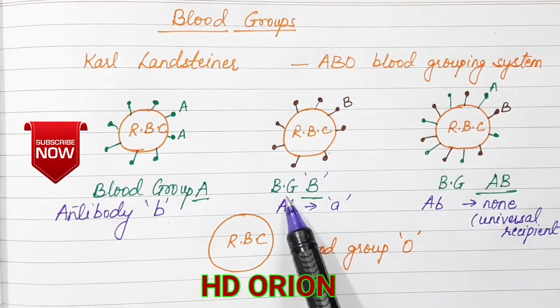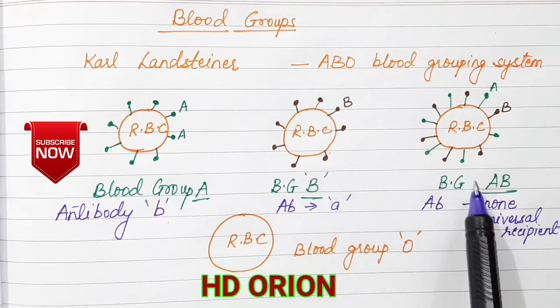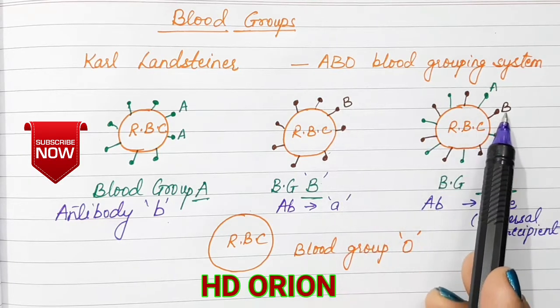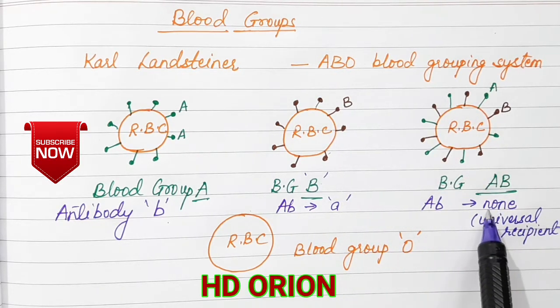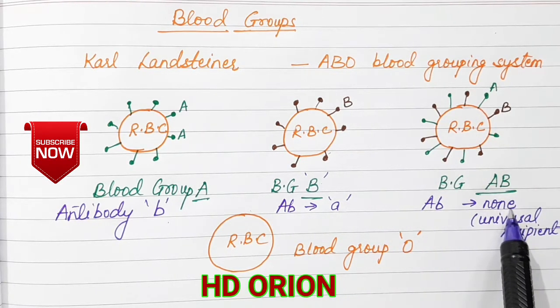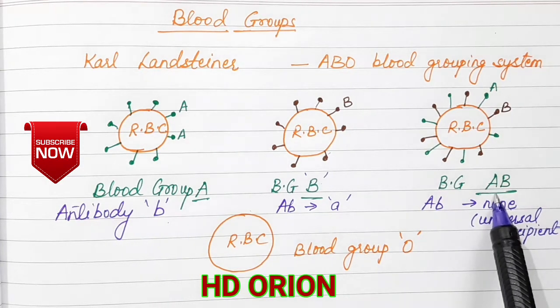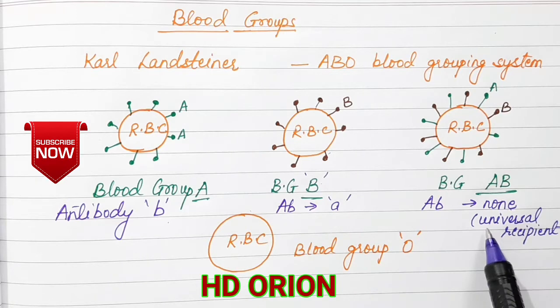Suppose blood group B is given to the blood group AB, so the antigen B will be there, already antigen B is there, but in response to it there is no antibody which will be produced, and therefore there will be no antigen antibody reaction. So therefore it can receive all the types of blood groups, and so it is known as universal recipient. However, this blood group is rare. This is not very common, but this is universal recipient.